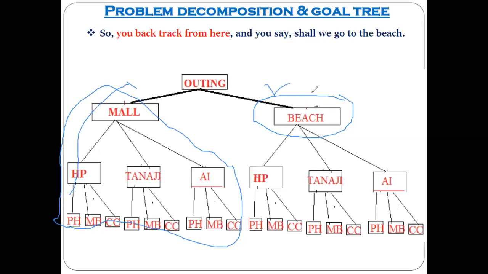Now you give him the option of the beach, and then you tell him we'll see the movie Harry Potter, and then we'll take the dinner at Pizza Hut or Mamta Bakery or the cafe, or we go to the Tanaji and take dinner at Pizza Hut, and instantly at this point he says yes. Understood the situation? At this point he says yes.